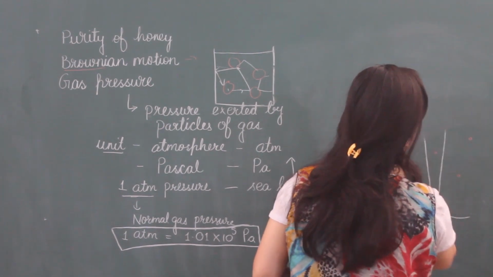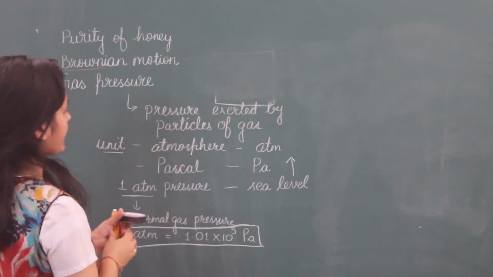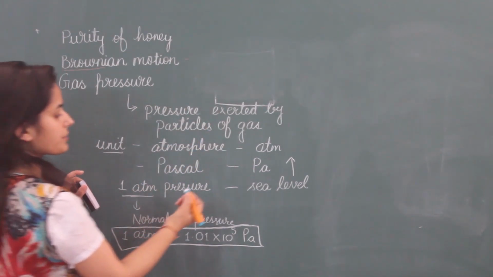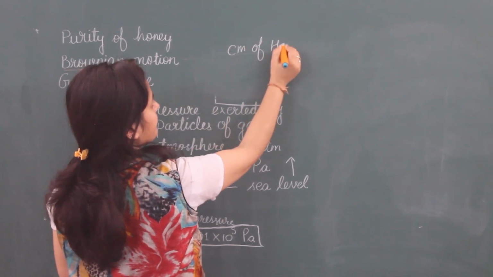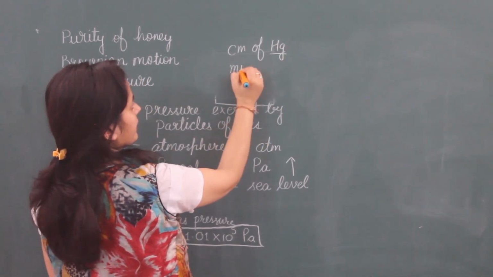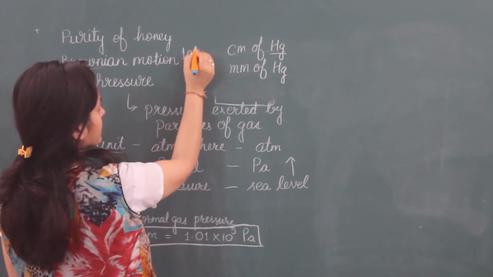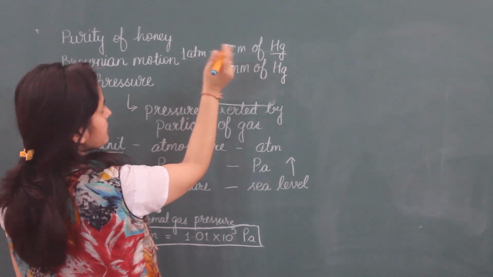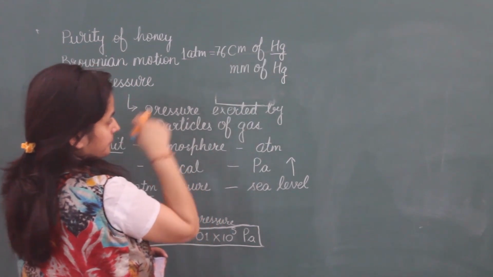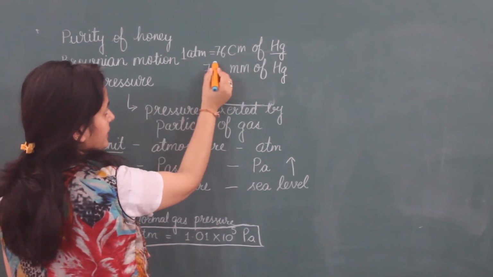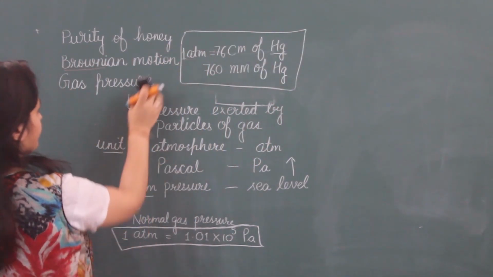That is change of state of matter. This gas pressure at some places is also measured in centimeter of Hg. Hg means mercury, or mm of Hg. So we can also compare 1 atmospheric pressure with this. 1 atmospheric pressure is equal to 76 centimeter of mercury or 760 millimeter of mercury.